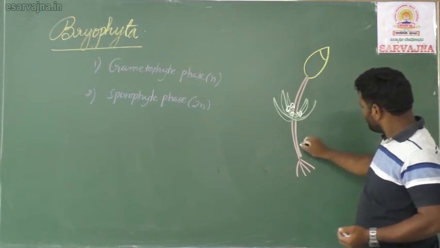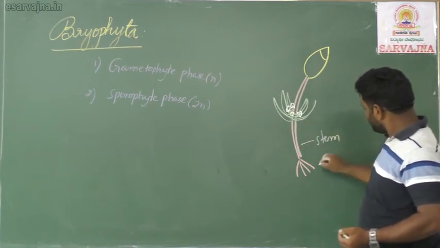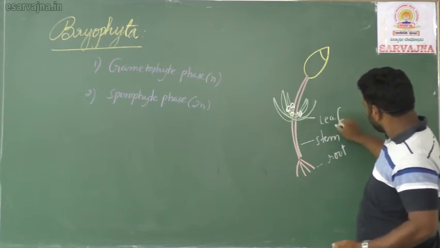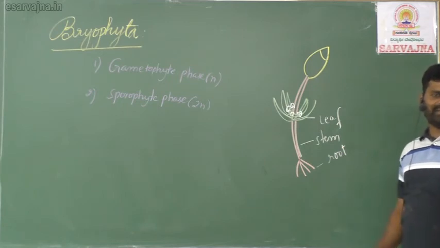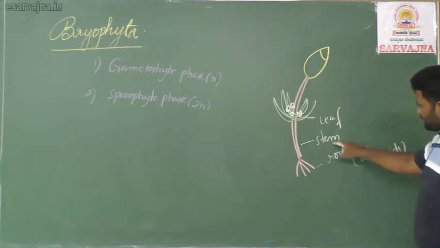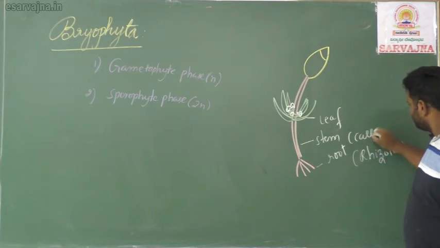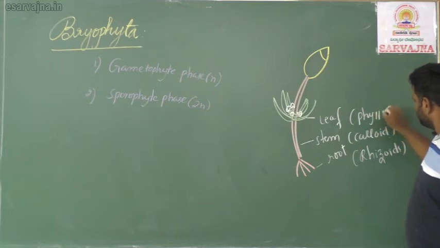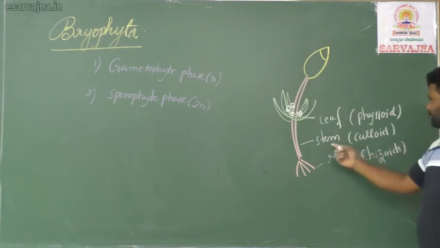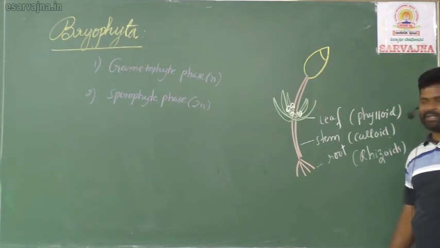This is a stem-like structure, this is a root-like structure, and these are leaf-like structures. But these are not exactly roots. Roots we usually call rhizoids, stem we call caulloid, leaf we call phylloid. Phylloid seems to be leaf-like, caulloid seems to be stem-like, rhizoid seems to be root-like. Are you understanding?